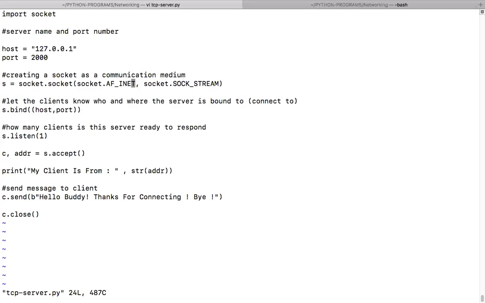If you want IPv6, you can say AF_INET6, okay? You will learn about it in the RFCs. So I'm saying I'm using Ethernet, via an Ethernet connection. I'm not using any Wi-Fi or Bluetooth or anything like that. This indicates IP.